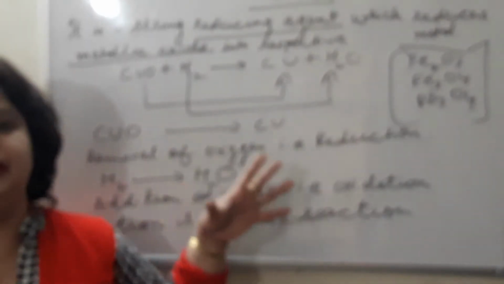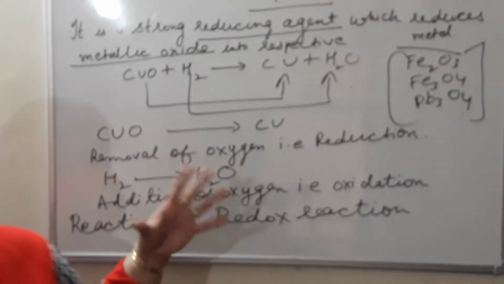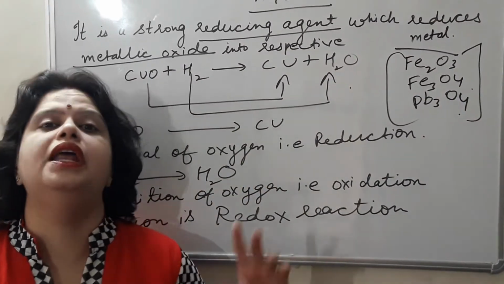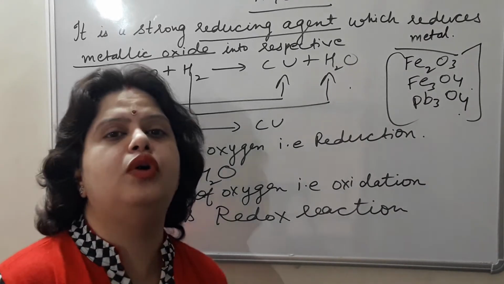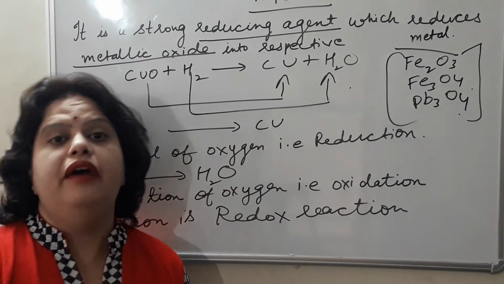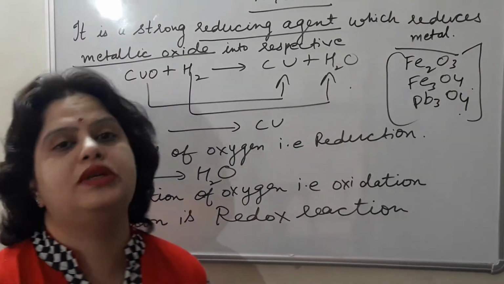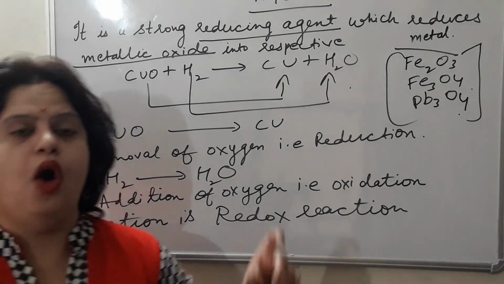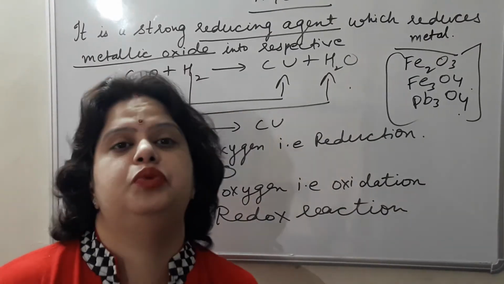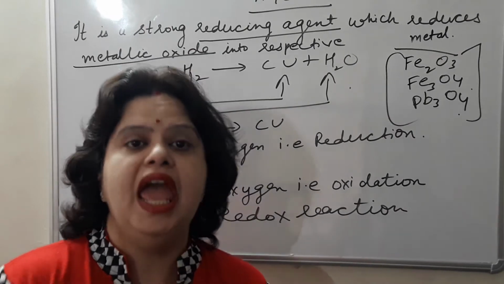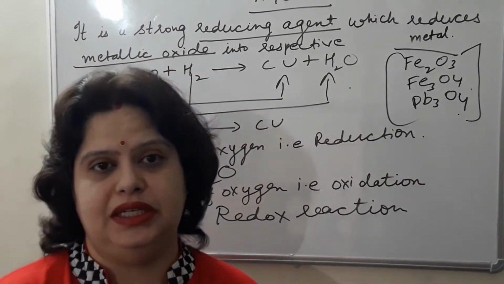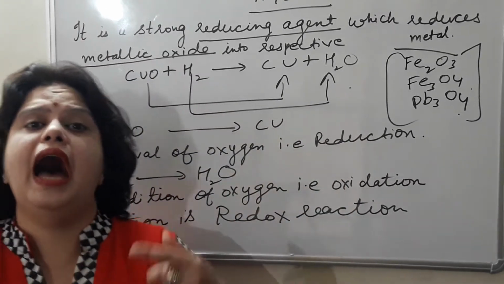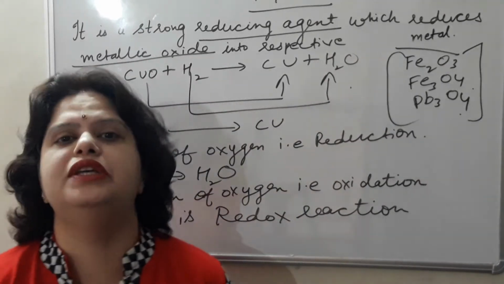There are not many examples related to this. Now here I would like to discuss that although we consider this example as a reduction reaction, it is not only reduction. It is a redox reaction, because here oxidation and reduction both occur simultaneously. Oxidation is addition of oxygen and removal of hydrogen. Reduction is addition of hydrogen or removal of oxygen. Oxidizing agent means what? Such substances, which can be elements or compounds, that add oxygen to another substance, or which remove hydrogen from a particular substance, are known as oxidizing agents.